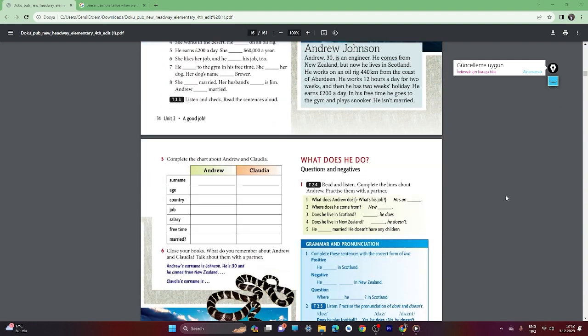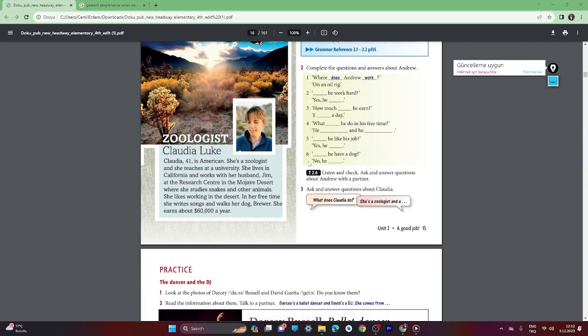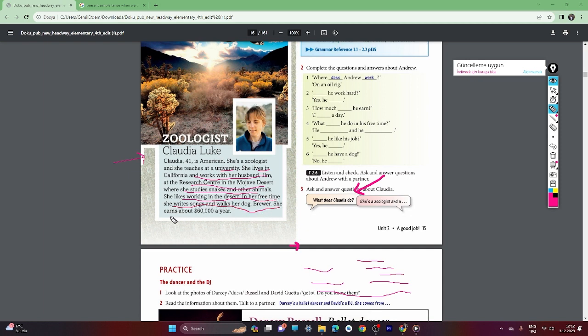Zoologist, Claudia Luke. Claudia, 41, is American. She's a zoologist and she teaches at a university. She lives in California and works with her husband Jim at the research center in the Mojave Desert, where she studies snakes and other animals. She likes working in the desert. In her free time, she writes songs and walks her dog, Brewer. She earns about $60,000 a year.